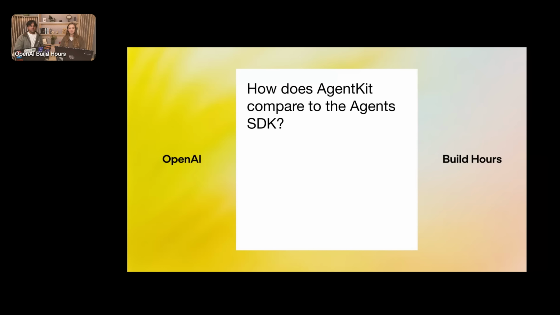How does AgentKit compare to the Agents SDK? I would say that AgentKit is, I'll back up a bit. AgentKit is a suite of products that we've tried to opinionate as to the most useful tools that we at OpenAI find from our day-to-day as we build agents. Agents SDK powers the entirety of AgentKit, and most of everything that you can do within AgentKit, you're also able to do within the Agents SDK, or it's available via an API.